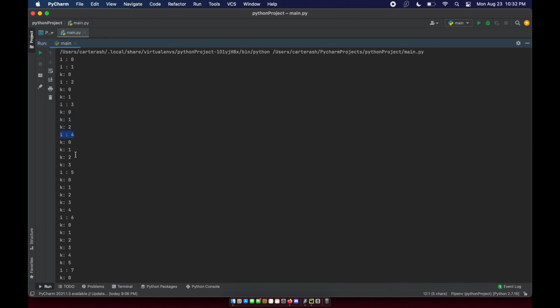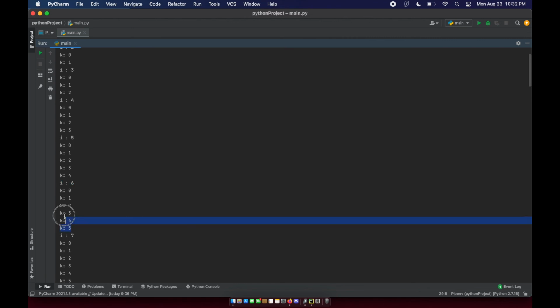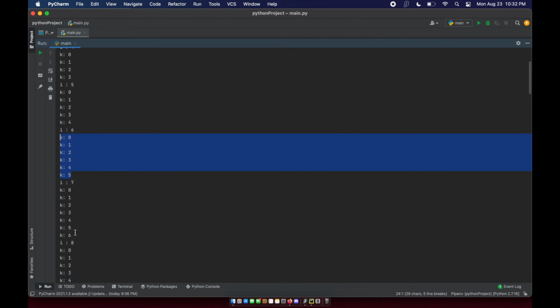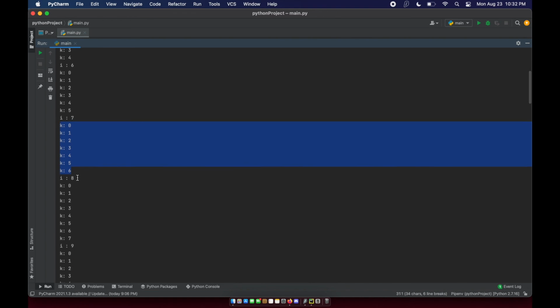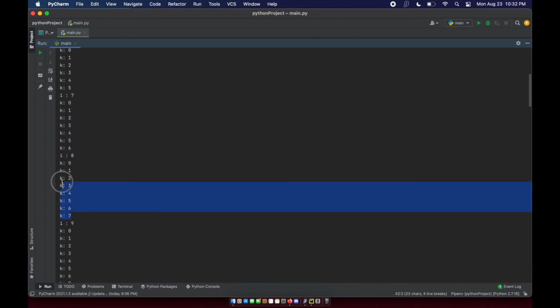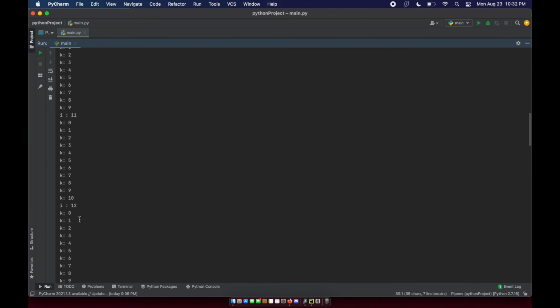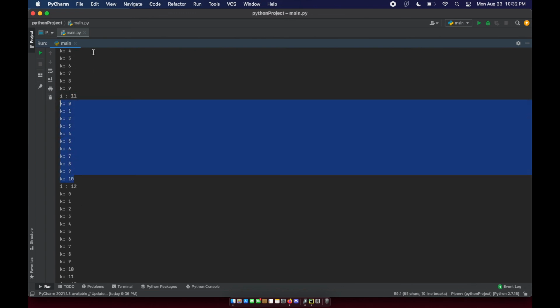When i is 4, you've got k 3 to 0. Whatever i is, k is going to iterate up to the value of i, okay? So when i is 8, k iterates up to 7. If we go down here, when i is 11, k iterates up to 10.